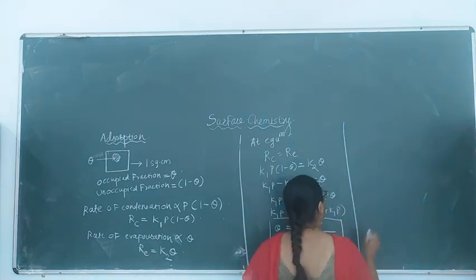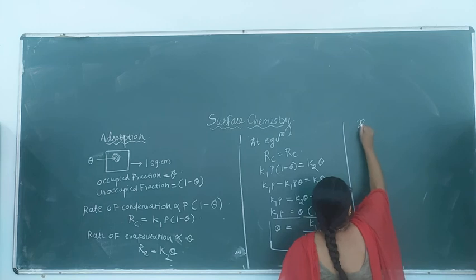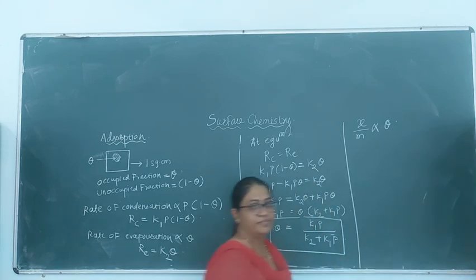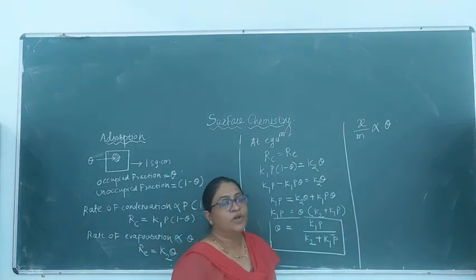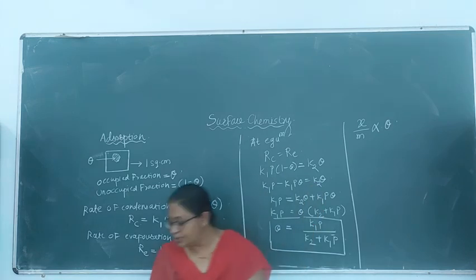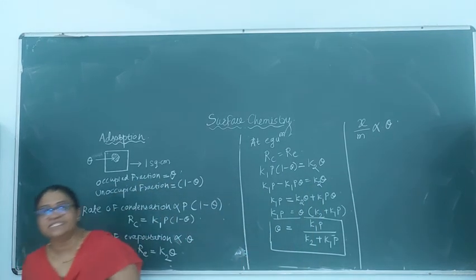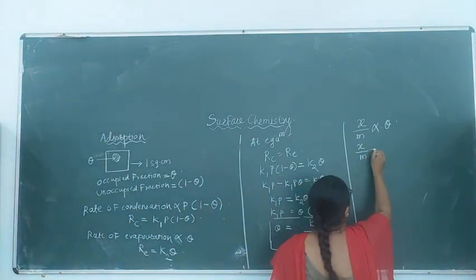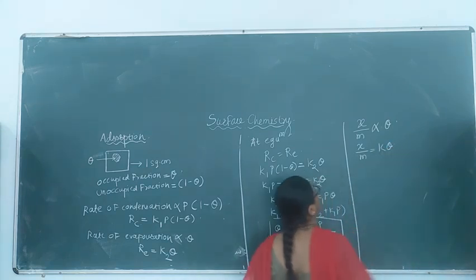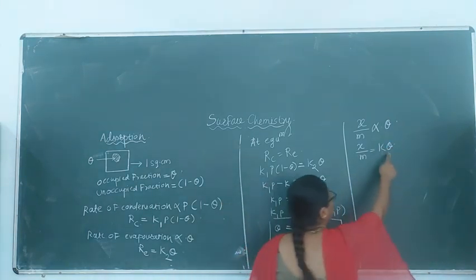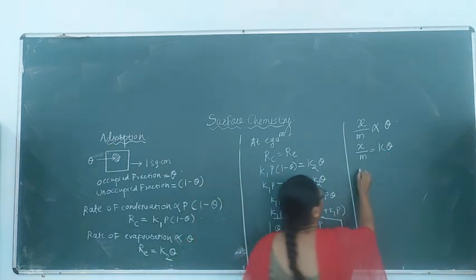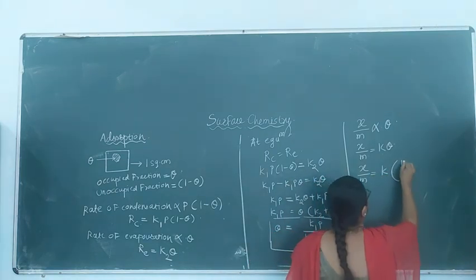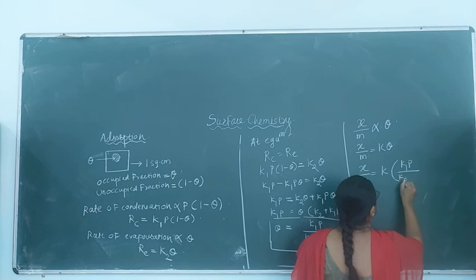Alright, now the extent of adsorption, that is x by m, is directly proportional to the surface area covered. The extent of adsorption or the amount of adsorption is directly proportional to the surface area covered. That means that x by m is directly proportional to theta. Therefore x by m is equal to k into theta, where k is a proportionality constant. Now we are going to substitute theta from this equation. So therefore x by m is equal to k into K1P divided by K2 plus K1P.